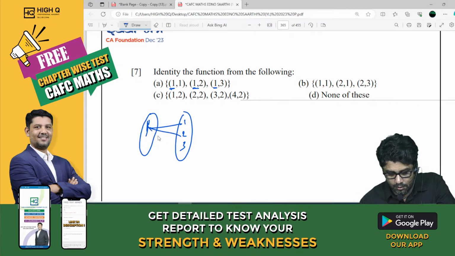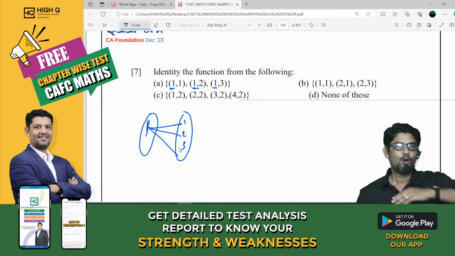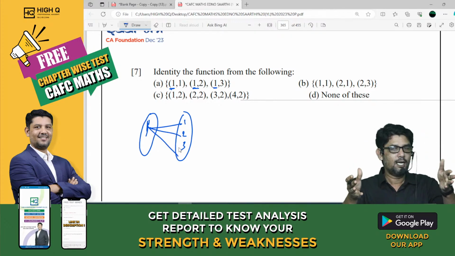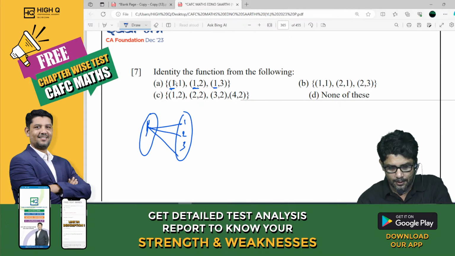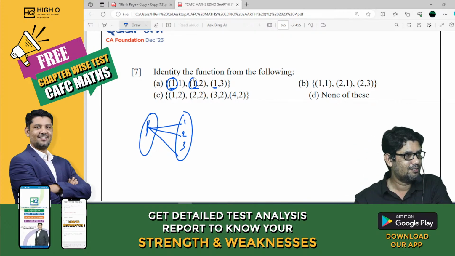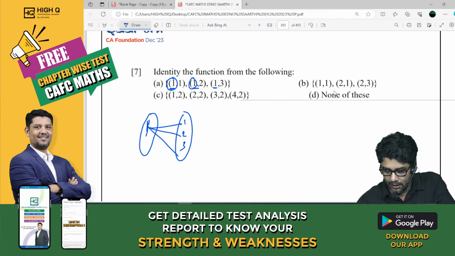This is 1 to many. 1 to many cannot be a function. When the domain has repeated elements, it cannot be a function. See, the domain has come 2 times. Cannot be a function. Next, what about C?